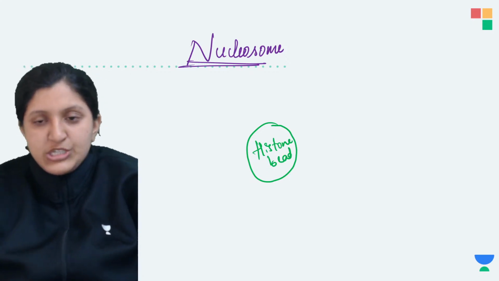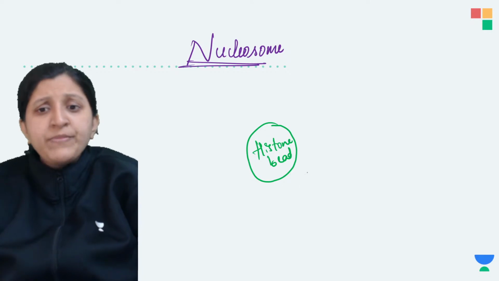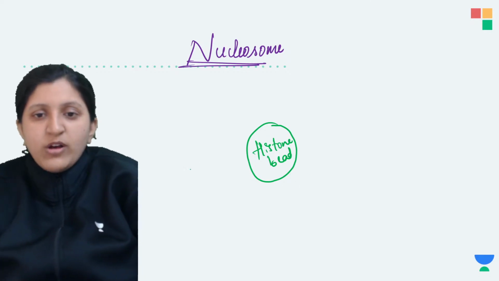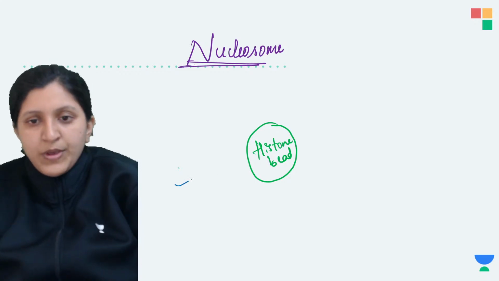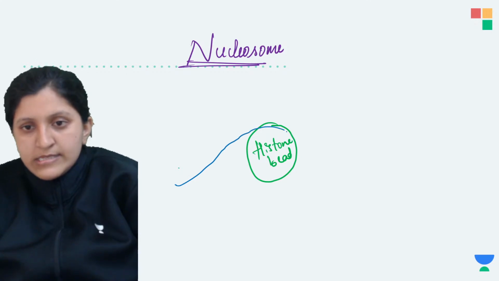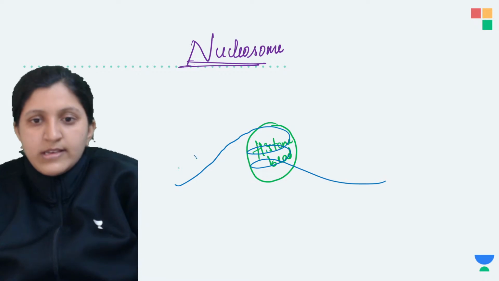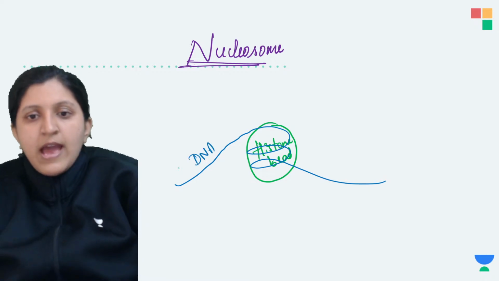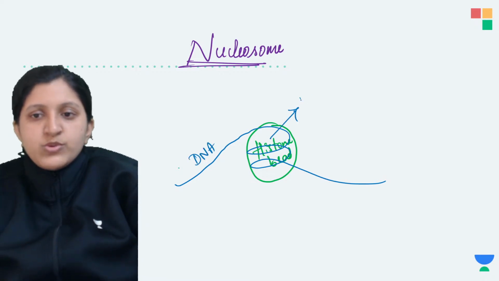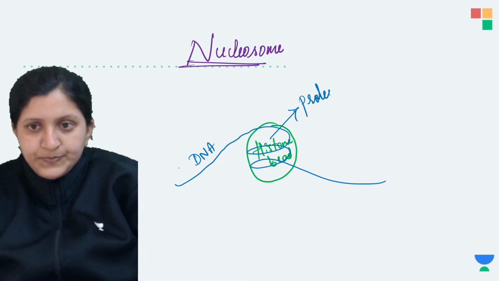So this is the histone bead. That is what we call a bead on a string, because surrounding this bead you can see there is DNA. This is DNA which is coiled around this. The DNA is here, and this histone bead, what you see, is actually the protein.